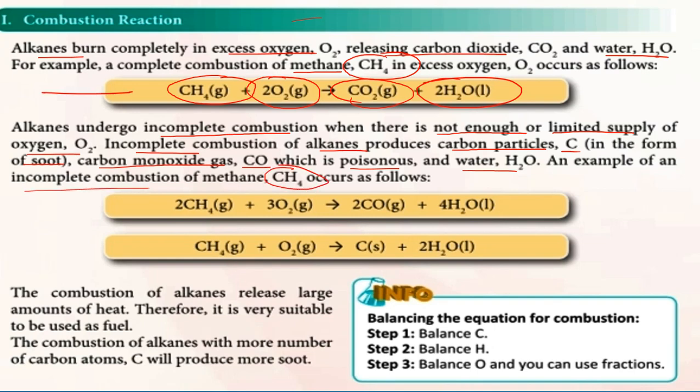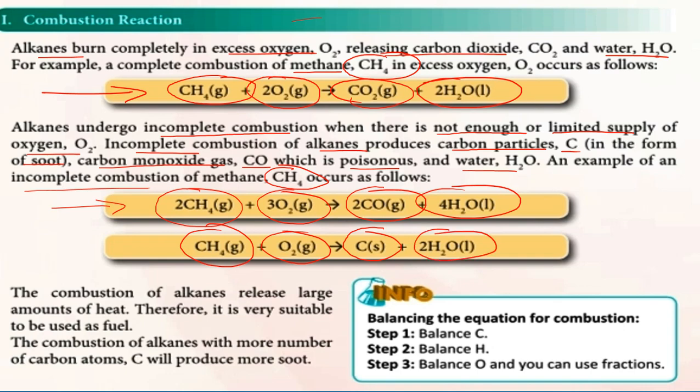So ini complete combustion, excess oxygen. Kalau incomplete combustion, dia limited supply of oxygen. So this is methane, dia terbakar. So dia akan menghasilkan carbon monoxide and water, ataupun the carbon particles here, the soot, and also water.